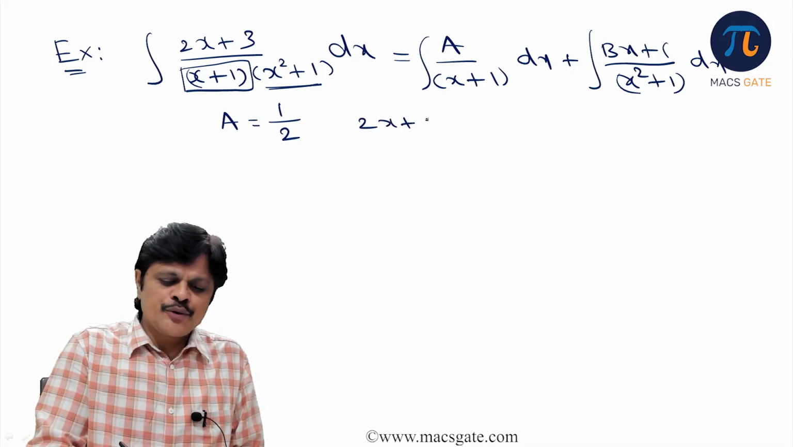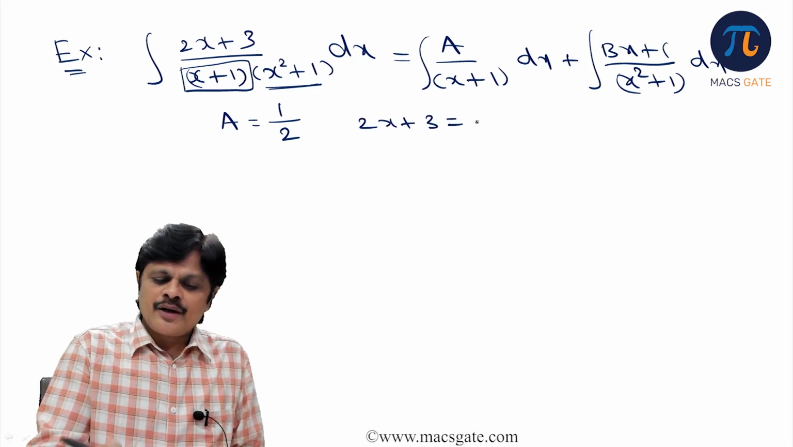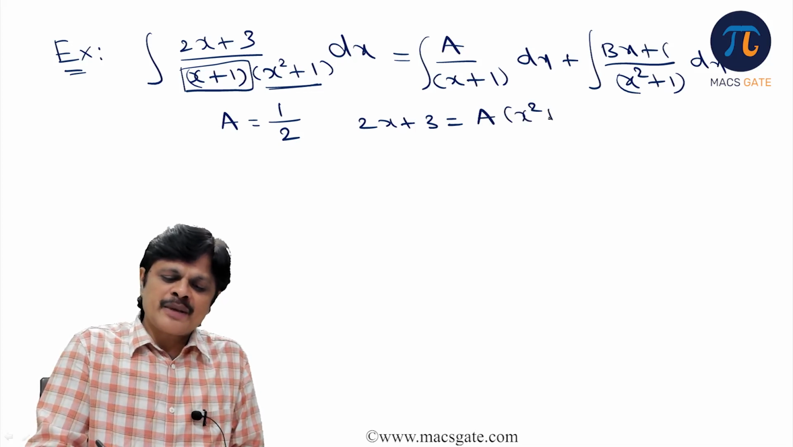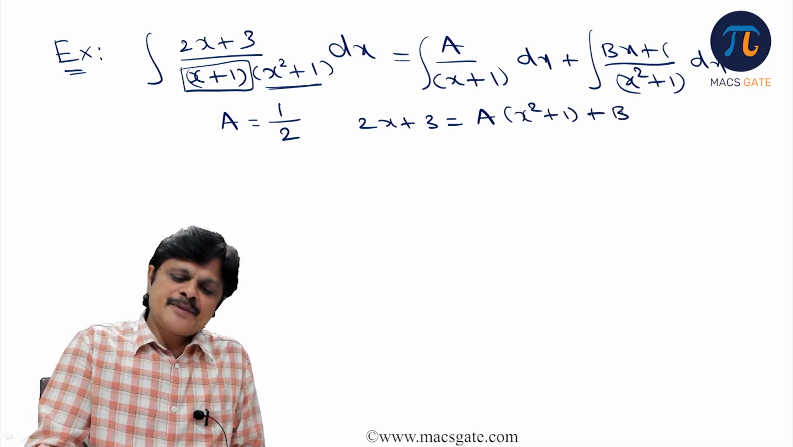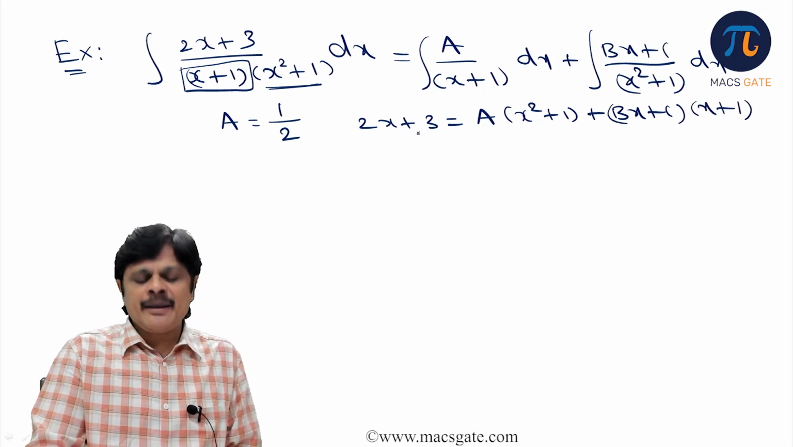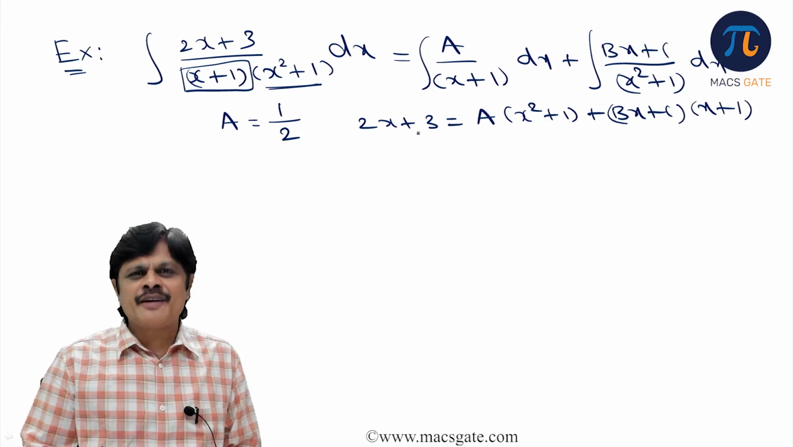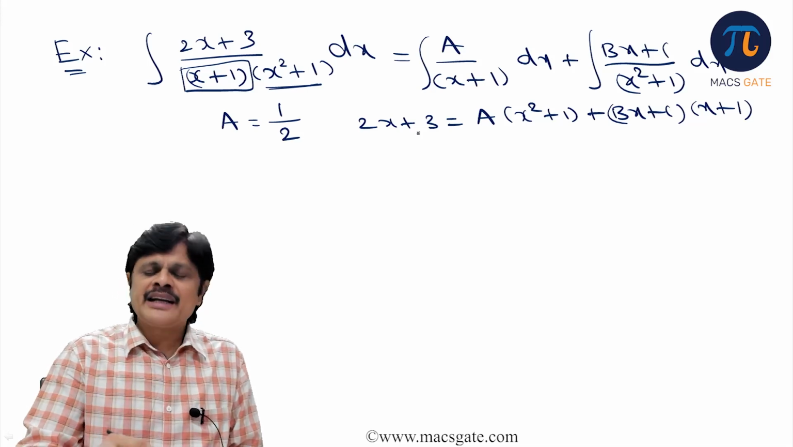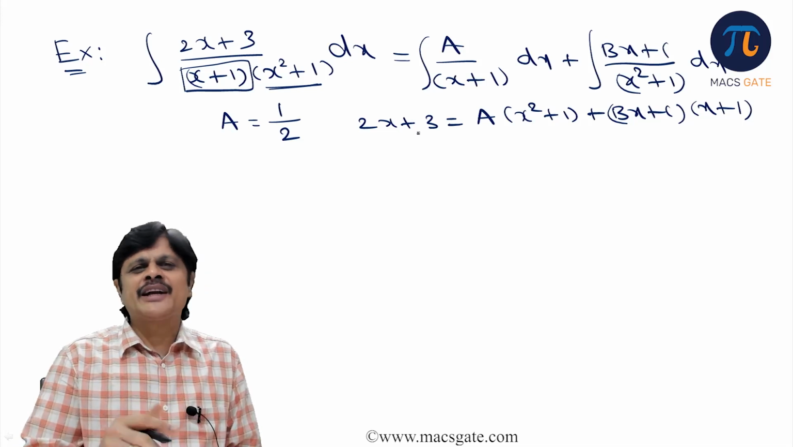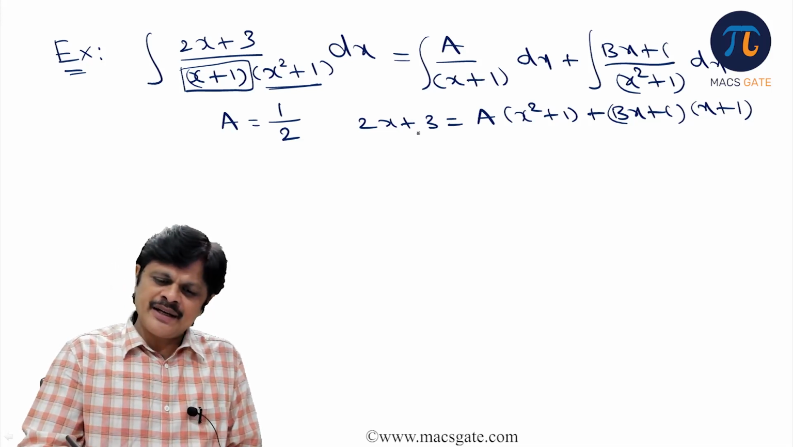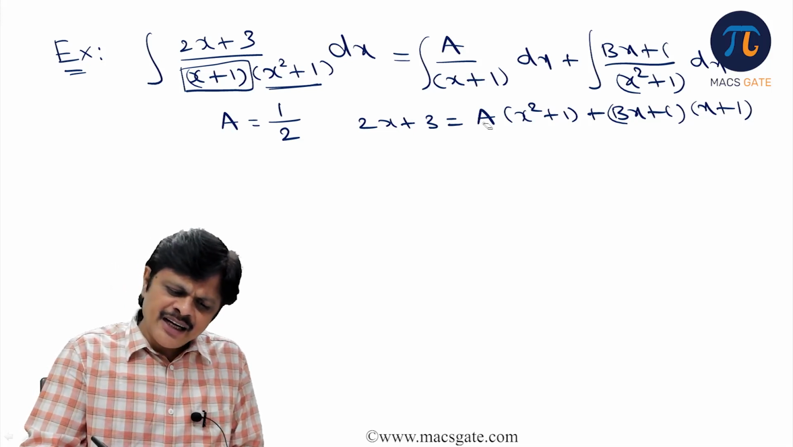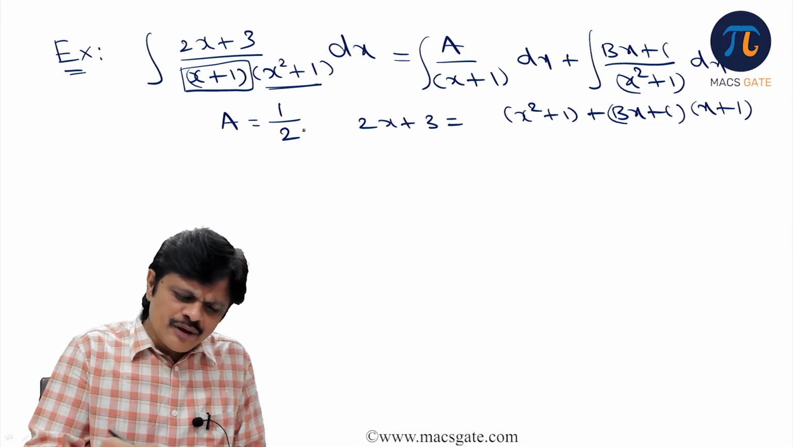This is how we get 2x plus 3 on the left side. On the right side, it is a into x square plus 1 plus bx plus c into x plus 1. So you need to find the b and c values. Just put some random values of x other than minus 1. Then you can get some relations, solving which we can get the b and c values, because b and c are missing. A is already known, you can write a is equal to 1 by 2.